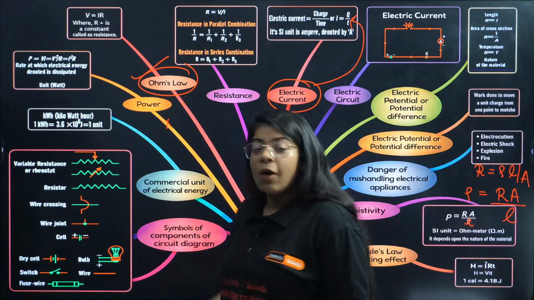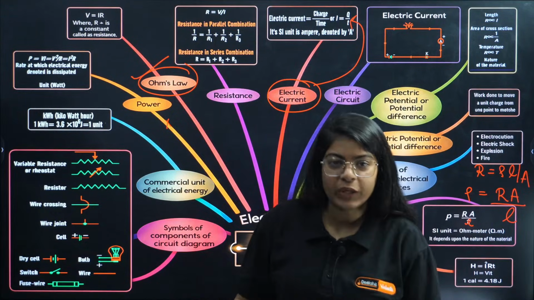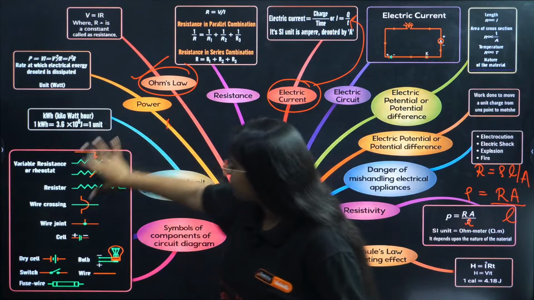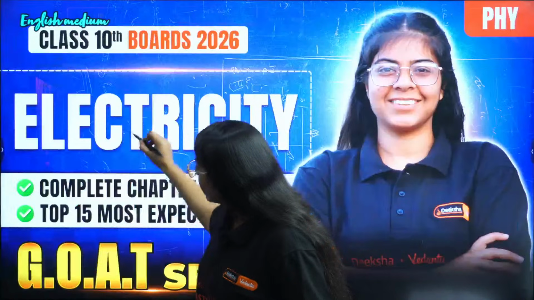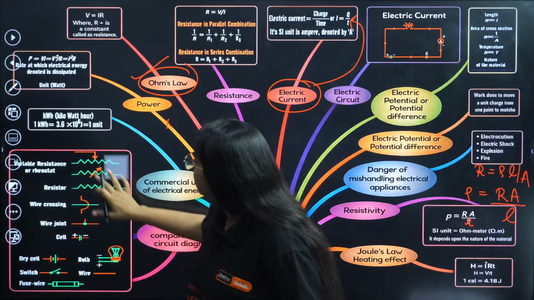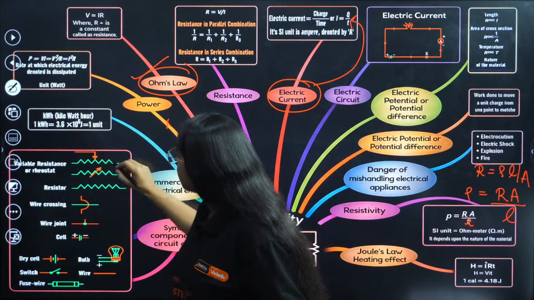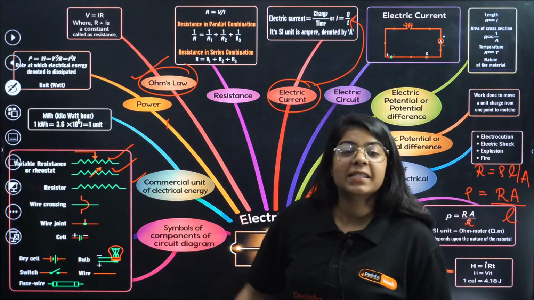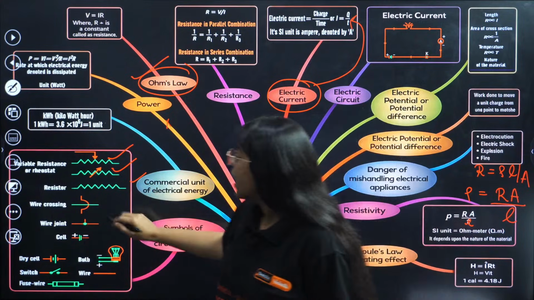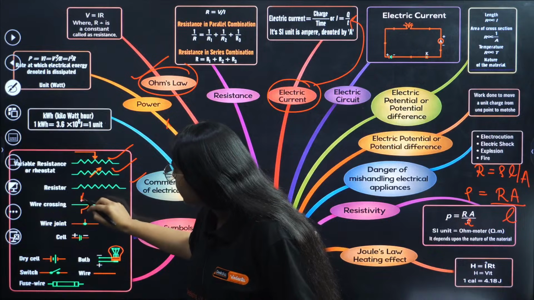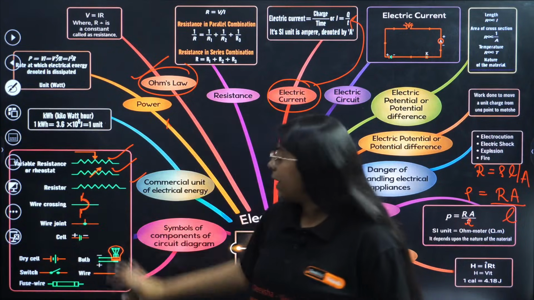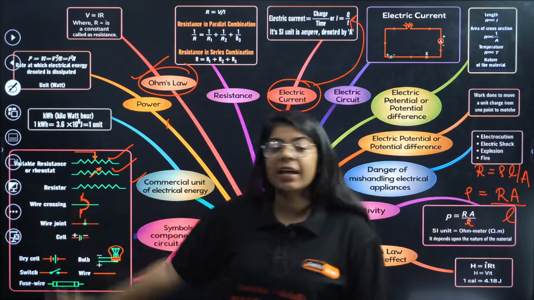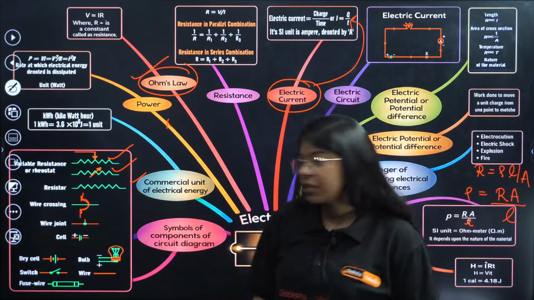Before that, I want to show you some of the basics that you need to remember for this chapter, just basic symbols. This is resistance, this is a rheostat, this is a resistor. You should know the basic difference between these. Wire crossing: if the wires are crossing like this, that means the green wire and the red wire are not touching each other.